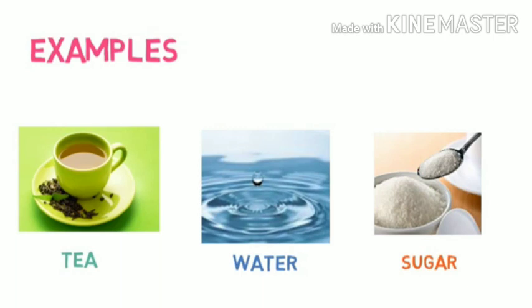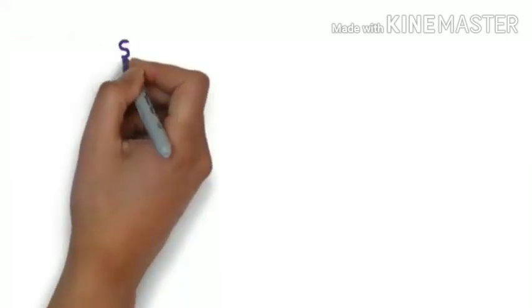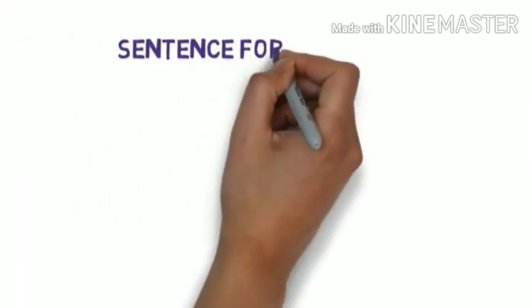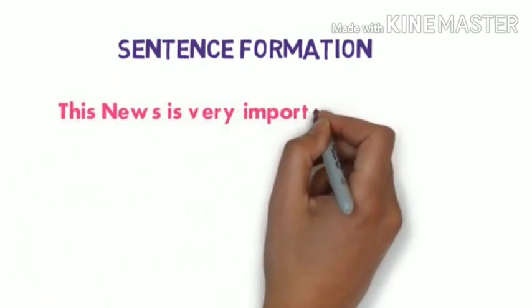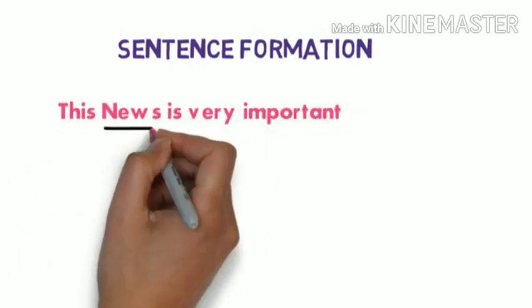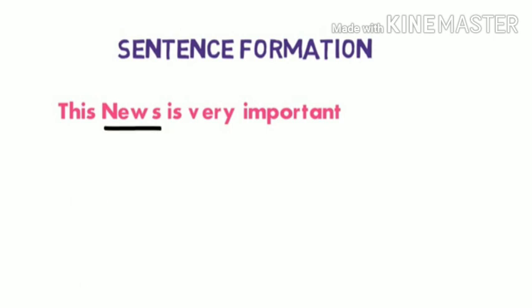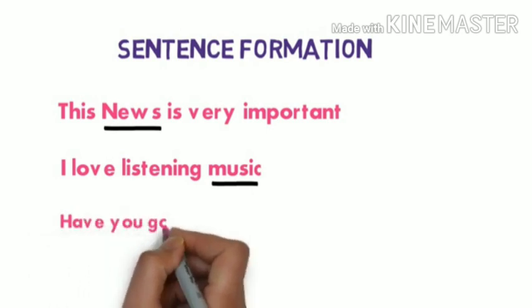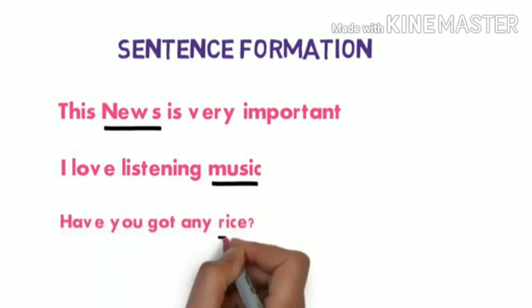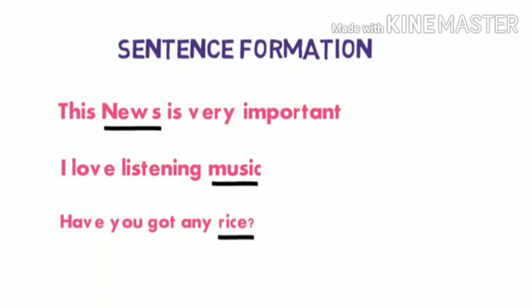Now see examples in sentences about uncountable nouns. First, this news is very important. Here news has no plural form, so it is an uncountable noun. I love listening to music. Music is an uncountable noun. Okay. Have you got any rice? Rice is used here as an uncountable noun because we cannot count rice.